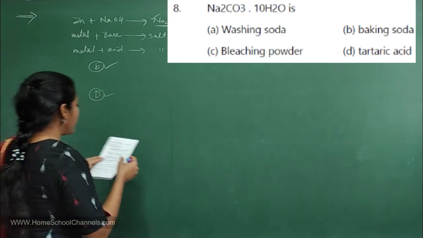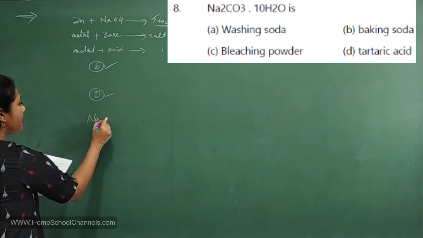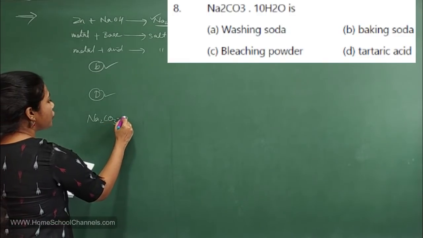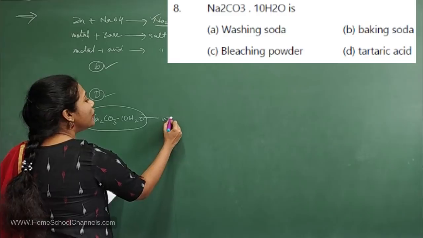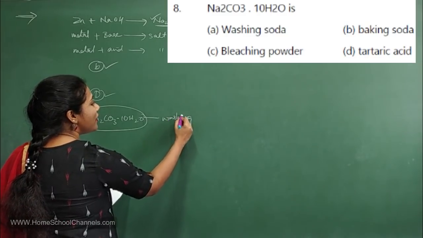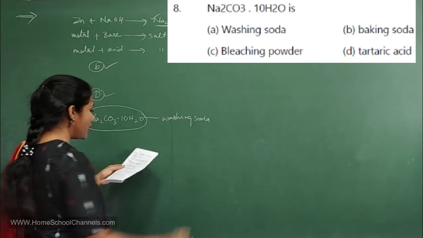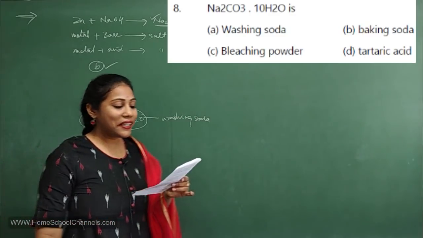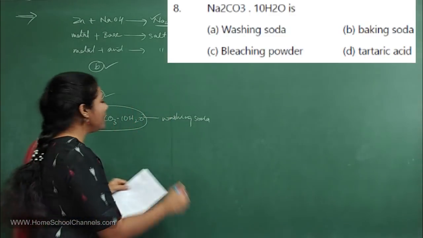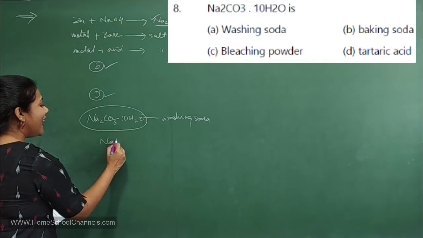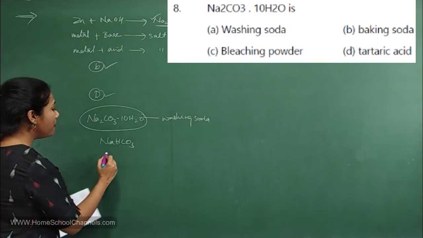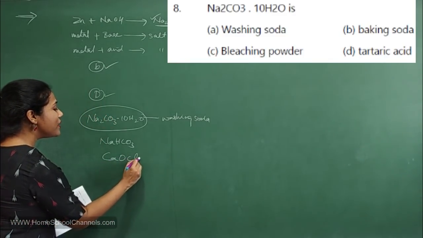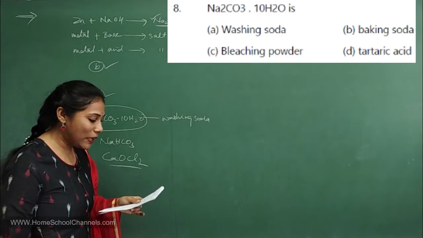Na2CO3.10H2O. And this is the formula for what? This is the formula for washing soda. Yes or no? This is what we call washing soda. Option A is correct. Baking soda formula is what? NaHCO3 is called baking soda. Bleaching powder is what? CaOCl2 is called bleaching powder.